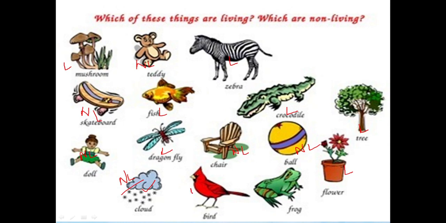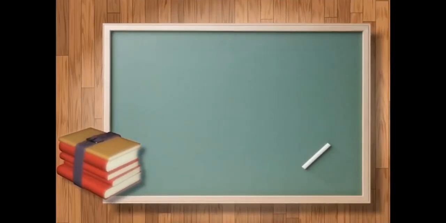Bird, it respires through lungs. It is living. It can fly. Frog has gills earlier, later on its respiration is through the lungs, so it is also a living being. So here we can differentiate living and non-living things on the basis of a few characteristics. Now we are going to differentiate the non-living things from living things by learning some more characteristics. So what are those common characteristics which living beings have but non-living things do not have? Let's study.